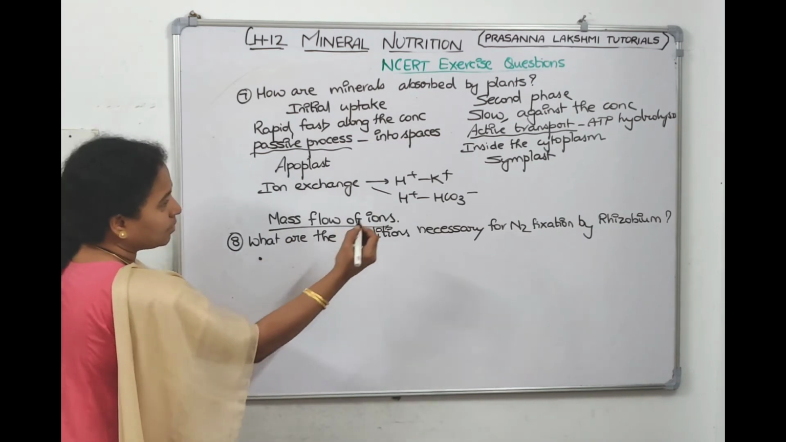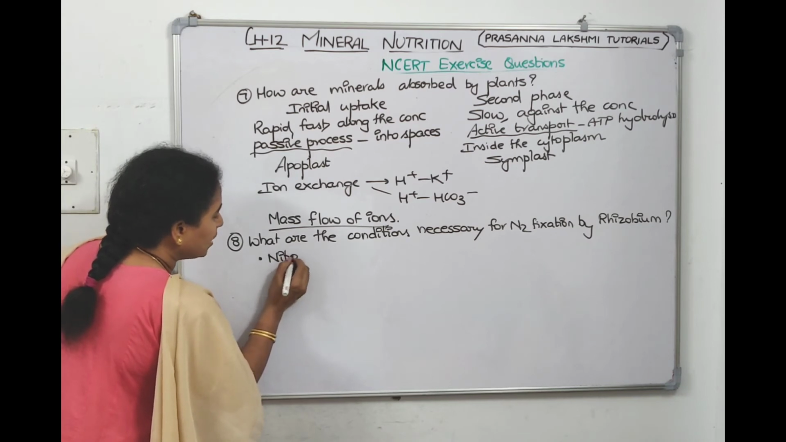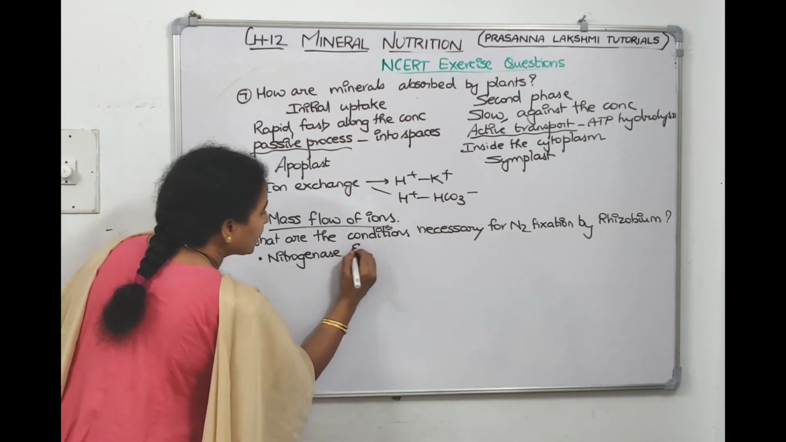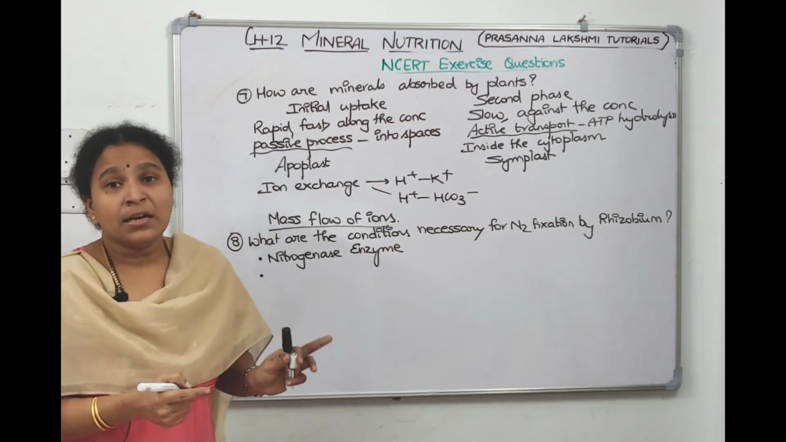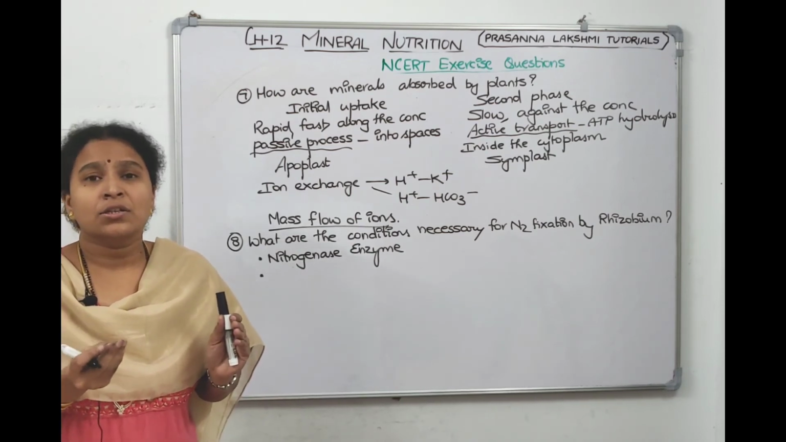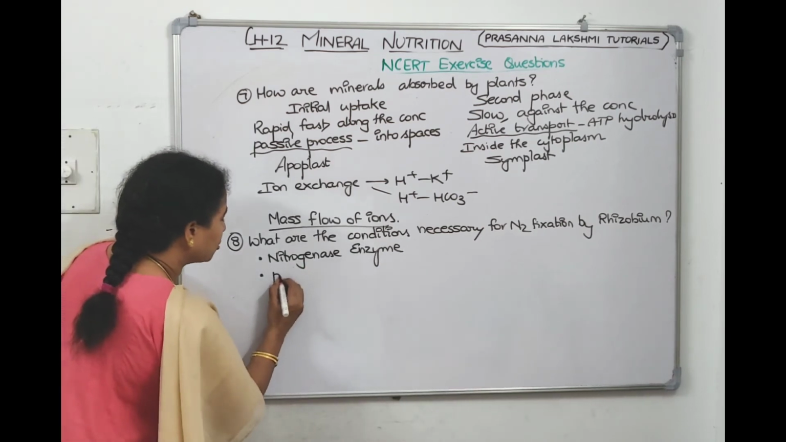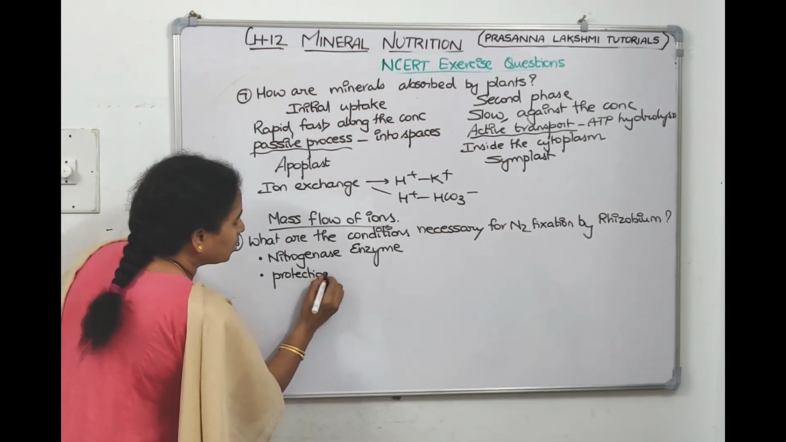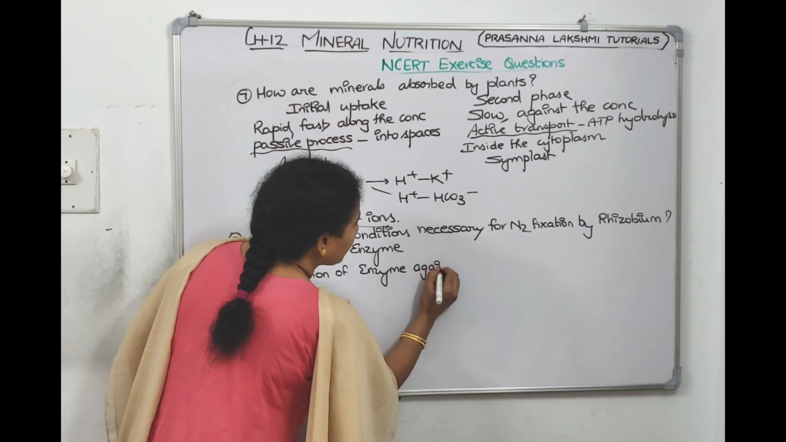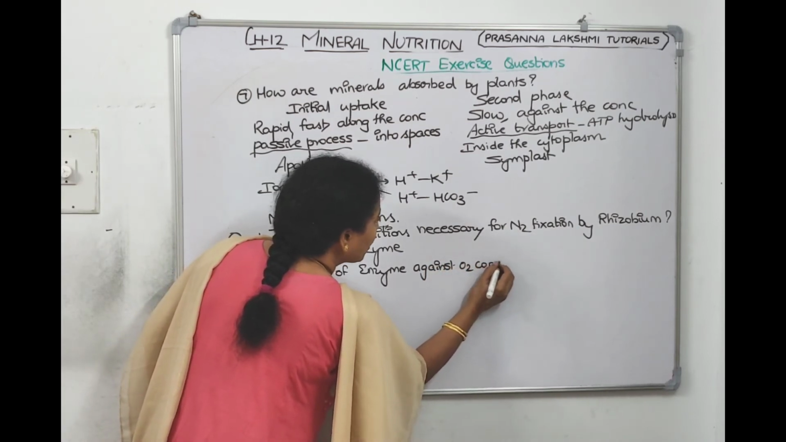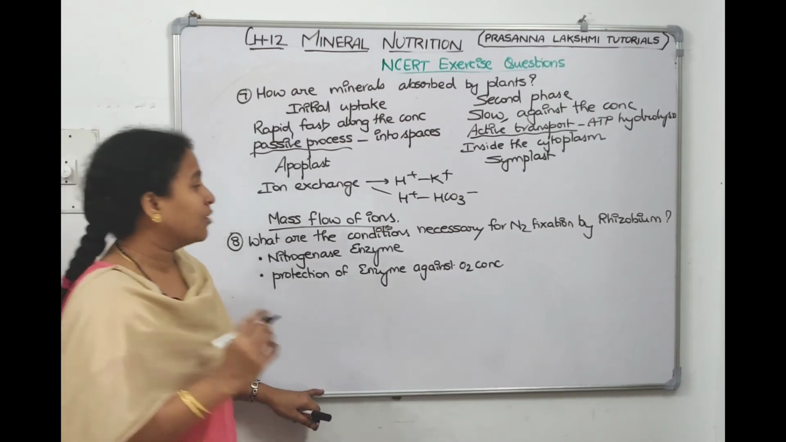So the first one is the bacteria should synthesize the enzyme. So what is that enzyme? Nitrogenase. Nitrogenase enzyme should be there, correct? And we know that this enzyme is very sensitive to oxygen. So the enzyme should be protected against oxygen concentration. Now who will come to take the oxygen? Leghemoglobin acts as a scavenger, traps the oxygen, maintains anaerobic conditions.